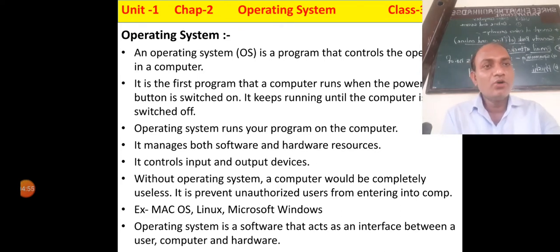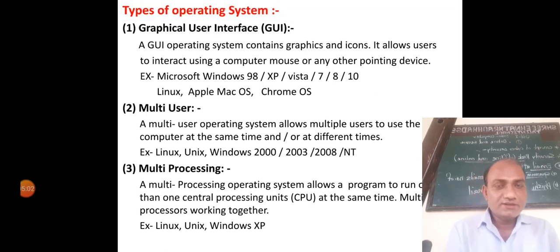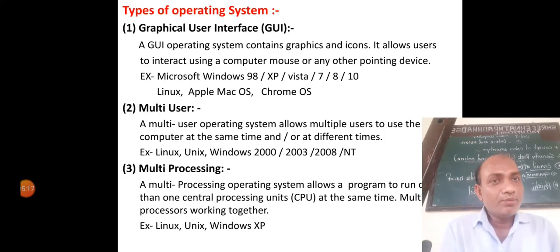Now next is types of operating system. First, graphical user interface. Second, multi-user. Third, multi-processing. Fourth, multitasking, multi-threading, and real-time. These are the 6 types of operating system.